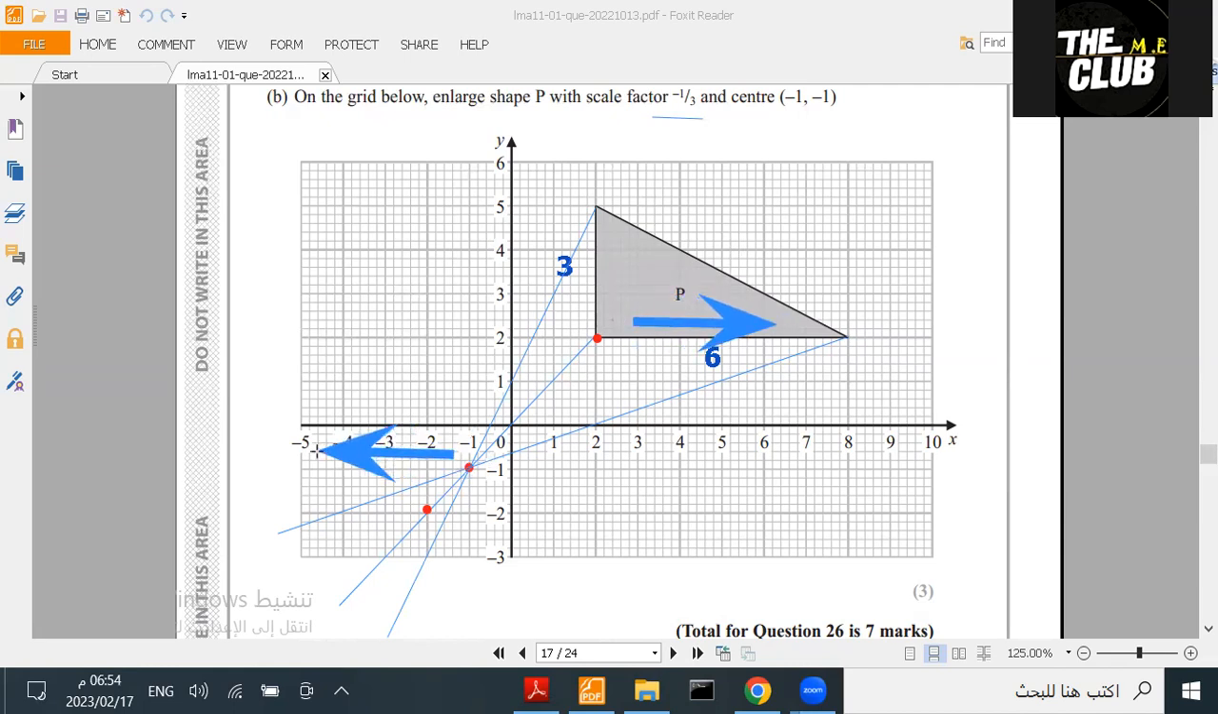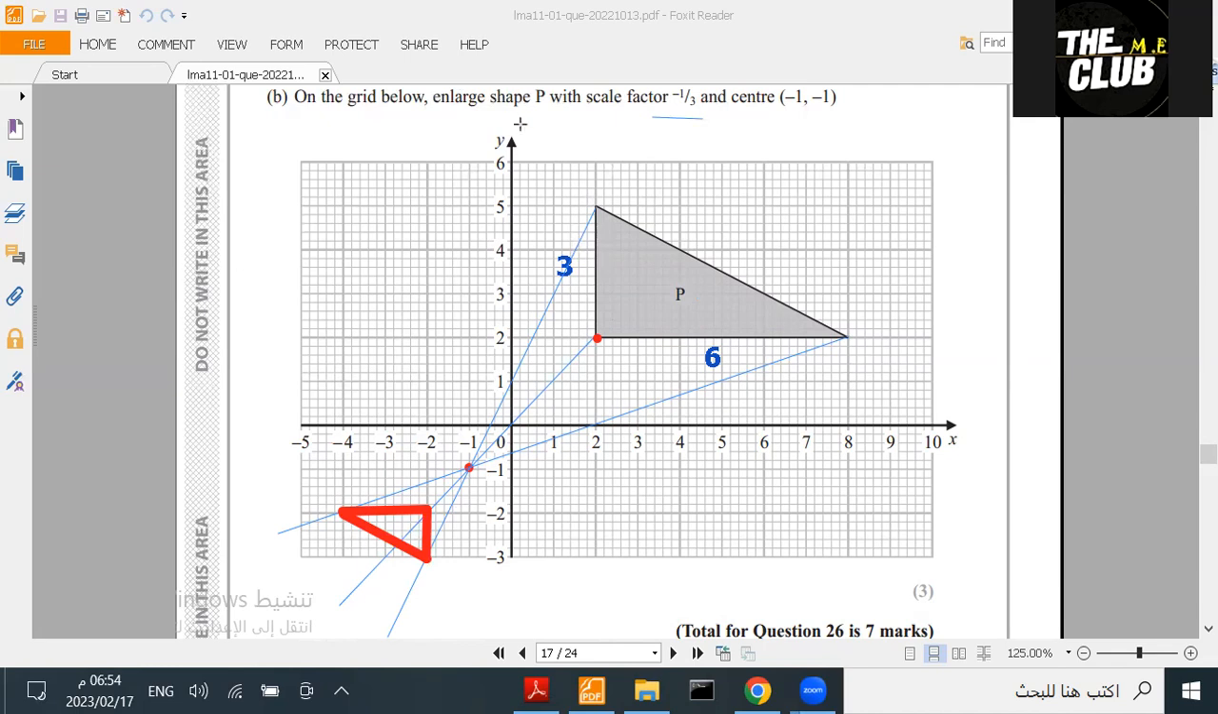I go this way by multiplying the 6 by a third. What will you get? Very good. You get 2. It's as if I divided by 3, it's going to be 2. So here is 2, and then this one goes up 3. I multiplied by a third, it's going to be 1. It's going to be here. And then I'm going to connect them like this, and this is the shape after the enlargement.